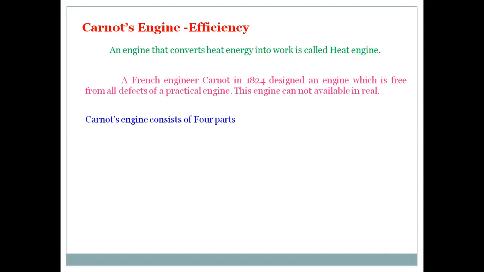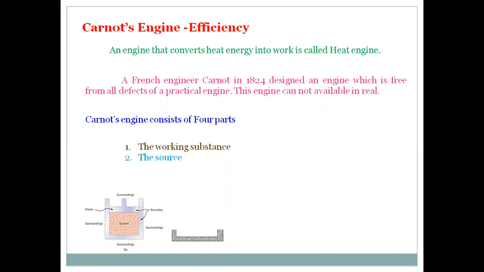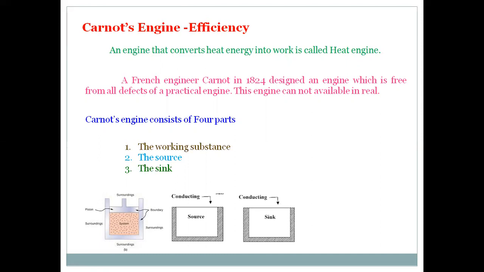So the Carnot heat engine consists of four parts. One is the working substance. In most cases, in this Carnot heat engine, an ideal gas is taken as the working substance. Second is a source whose temperature is very high. The working substance can absorb heat energy from the source. Third is the sink, which is at low temperature. An amount of heat is rejected to the sink by the working substance. And fourth is the insulating stand, which is used to make adiabatic processes.